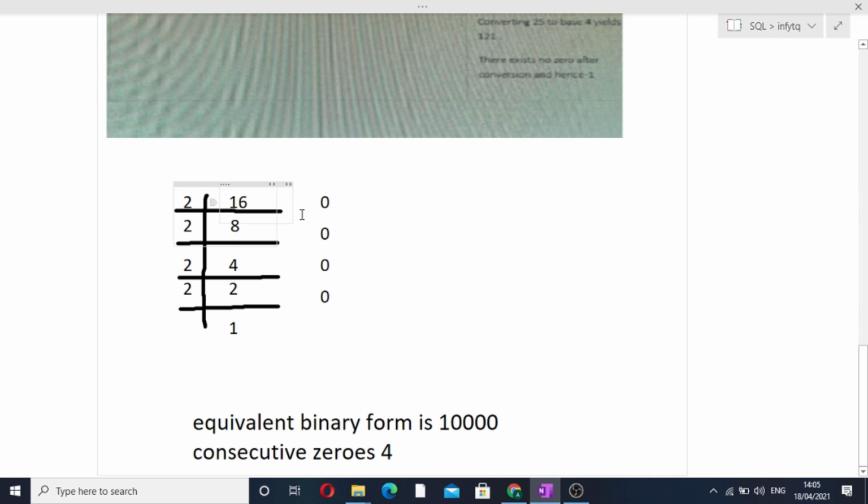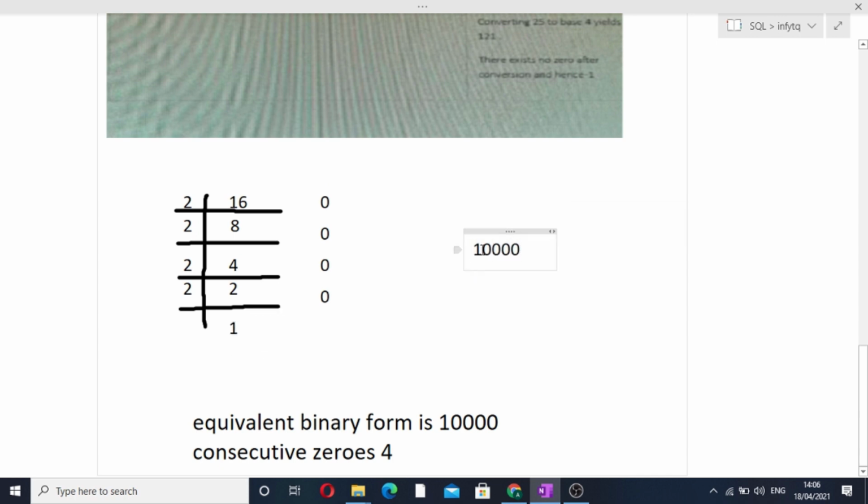So the base 2 of 16 will be written as 1 followed by 4 zeros. So first this number will be considered, and then these four zeros, starting from bottom to top. So this is how a base number is calculated.